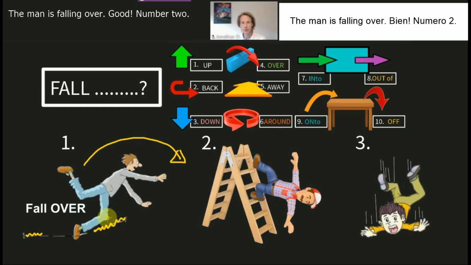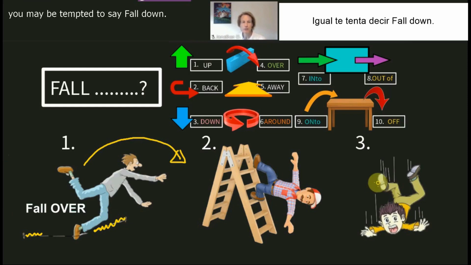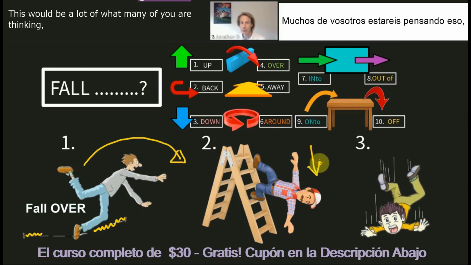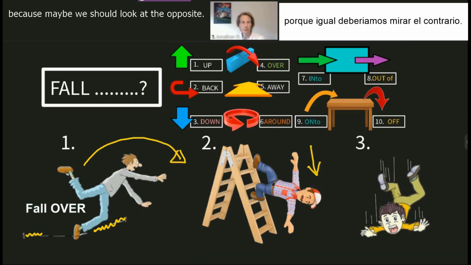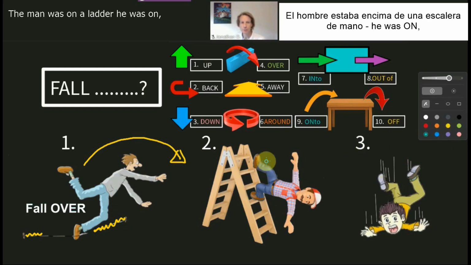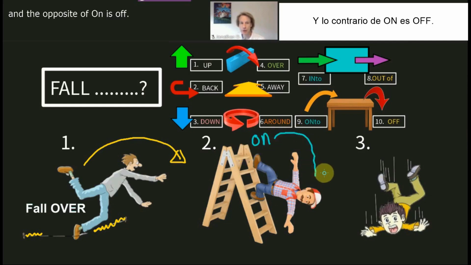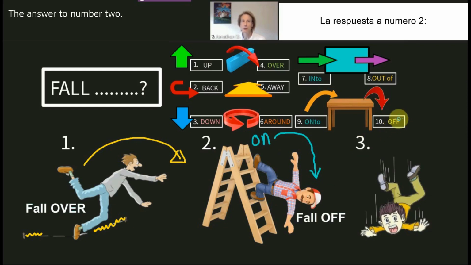Good. Number two. What is the answer to number two? Well, you may be tempted to say fall down. This would be what many of you are thinking. But it's not really correct, because maybe we should look at the opposite. The man was on a ladder. He was on. And the opposite of on is off. The answer to number two, the man has fallen off the ladder.